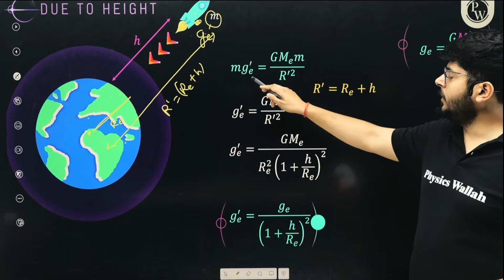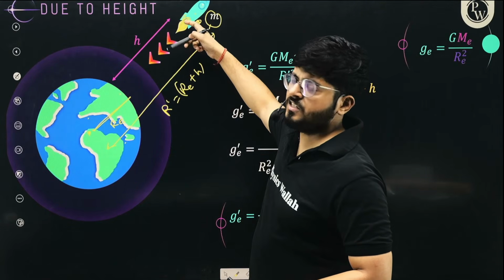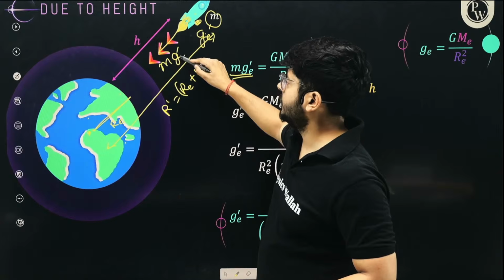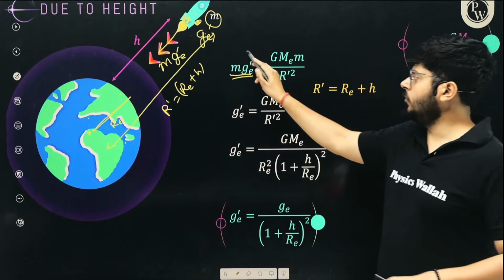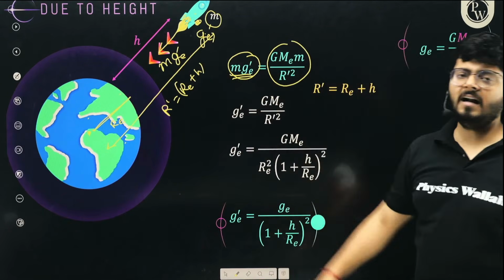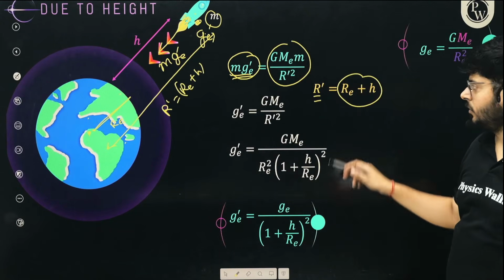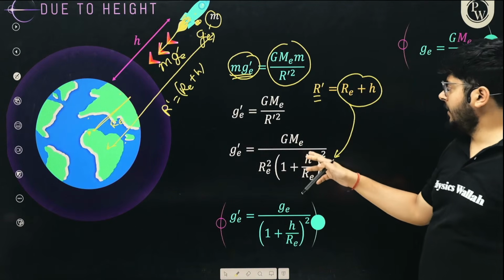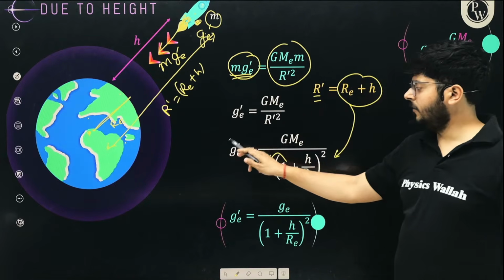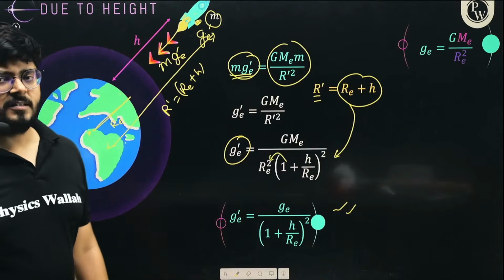So you see that the new force is m into g dash. The value of g over here is g dash. So how much force will be acting over here? We can call it m into g dash, acting downward. So the new force over here is this much, which should be equal to GMEm upon the new distance squared, R dash squared. Now you can put the value of R dash, which is RE plus h, and further solve it. As you put the value of R dash and take RE squared common out of it, the new value of g dash you get is g upon 1 plus h upon RE, whole squared. g upon 1 plus h upon RE, whole squared.